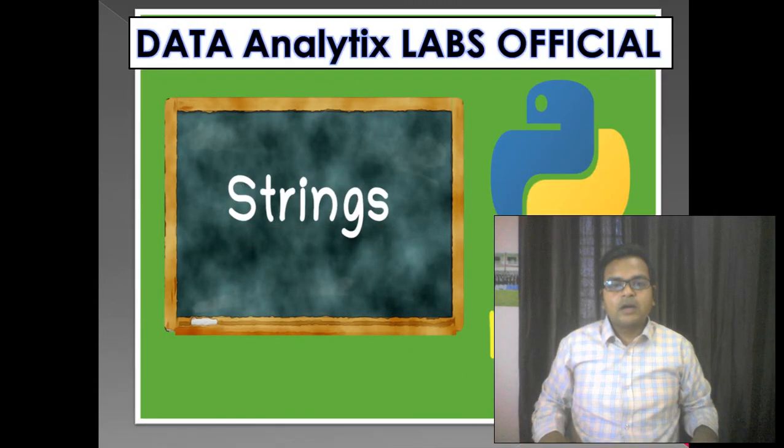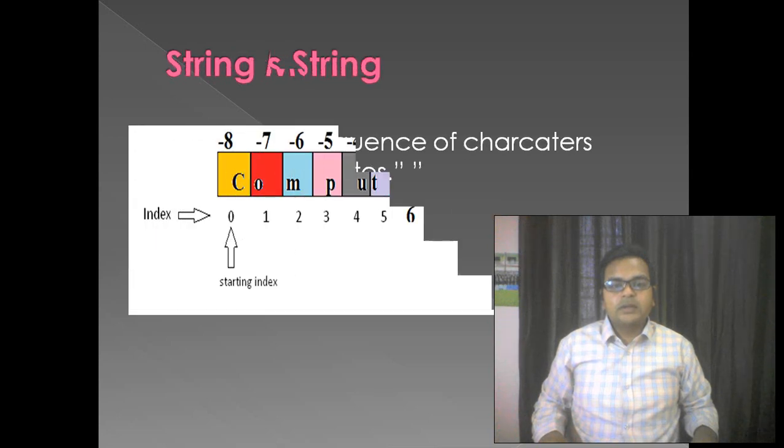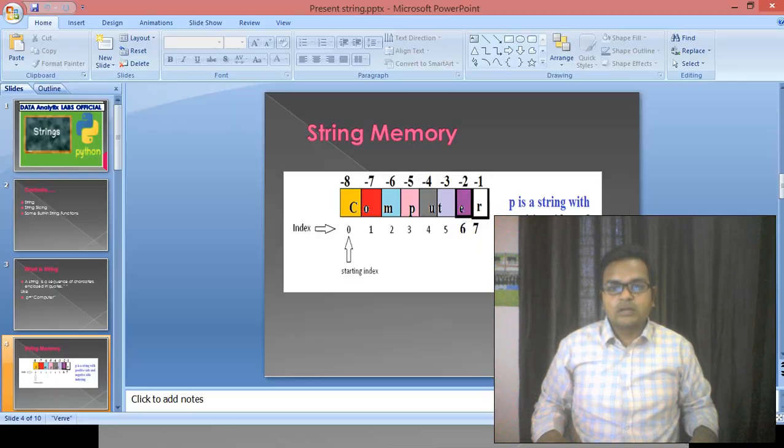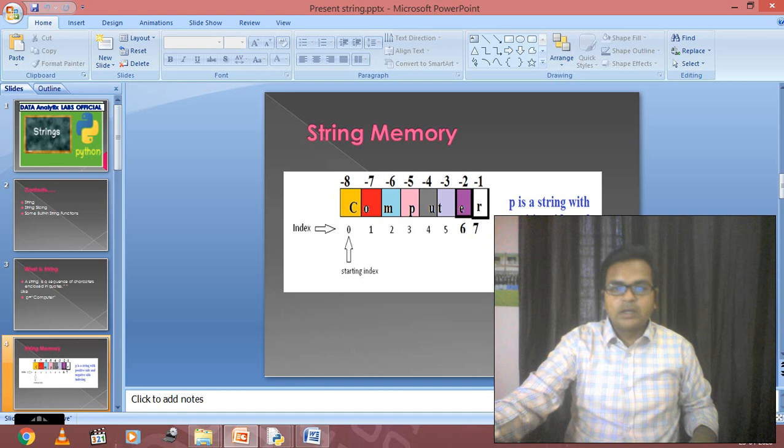Clear? Now with this we will start by making the program to see how this is going to perform. Student, I can also explain this through looping, and this is an important topic because many problems will be solved by this looping statement only. Just check it out on the screen. Listen now. If I'm going to know the value of C, that will be P of 0, P of 1, P of 2, P of 3, P of 4, P of 5, P of 6 and P of 7.